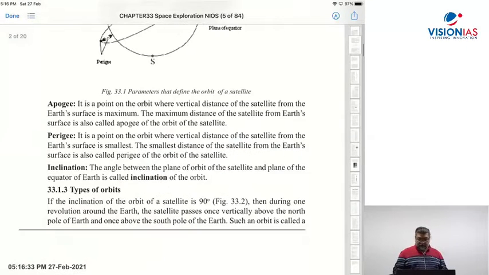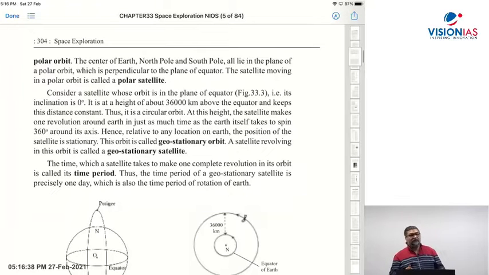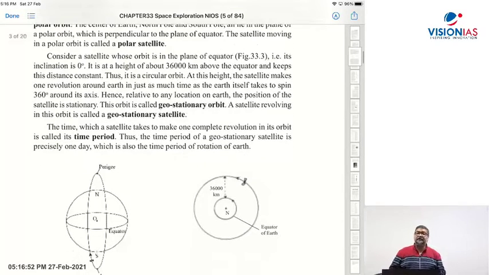We have also covered types of orbit, like the polar orbit, which is also called the north to south orbit, or the morning to evening orbit because it follows the direction of the sun, what is called the sun synchronous polar orbit. We have also discussed the geostationary satellite for communication, placed into geostationary orbit, which is a circular orbit lying on the plane of the equator, approximately 36,000 kilometers away from the earth's surface.